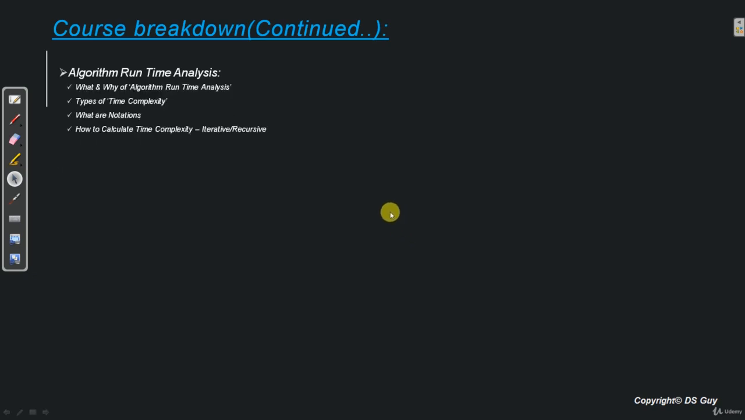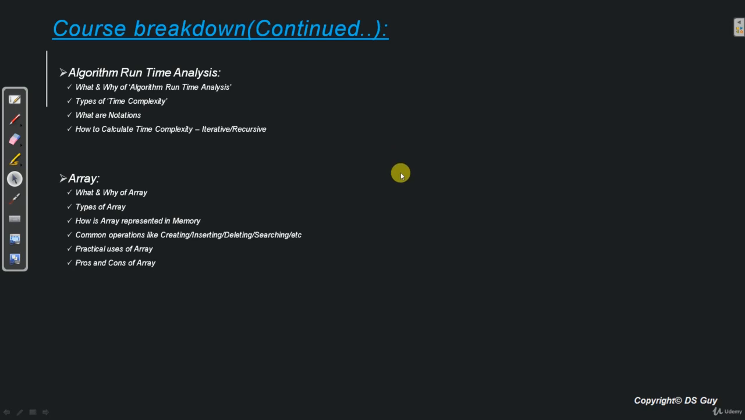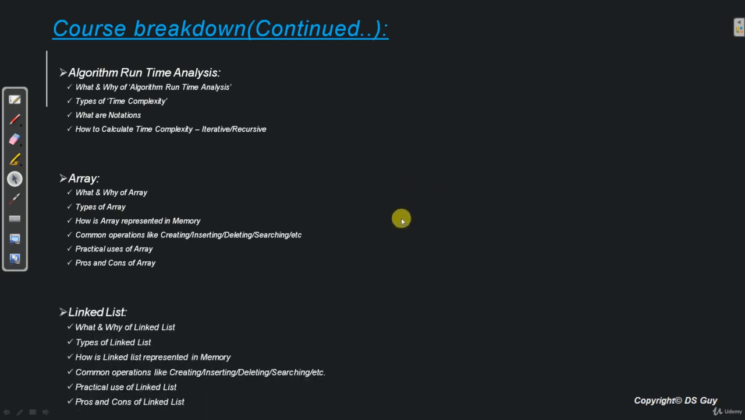Then we learn algorithm runtime analysis, whereby we see why we need to learn it and what exactly it is. Then we see types of complexities, what the notations are, and then we take a lot of examples to understand how to calculate time complexity both for iterative as well as recursive solutions. Next we get introduced to array, where we see what an array is, why we need it, types of array, how it is represented in memory, and then some common operations. And the same thing we learn for linked list as well.